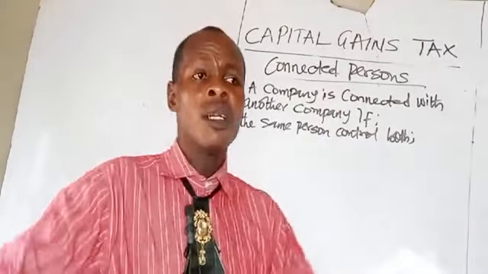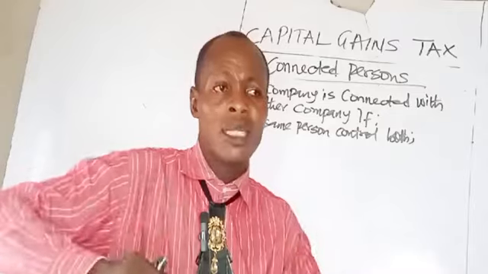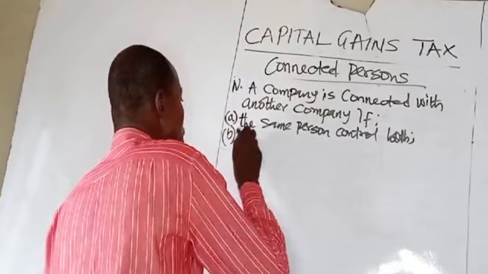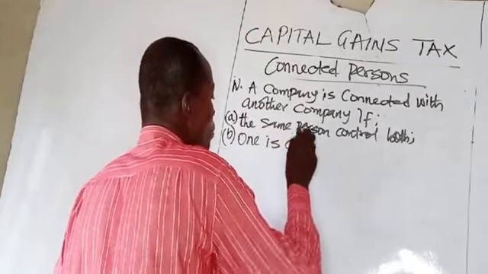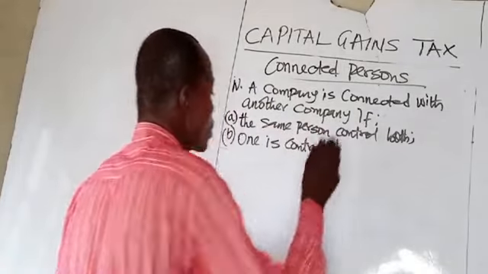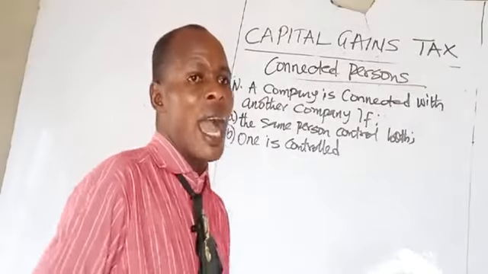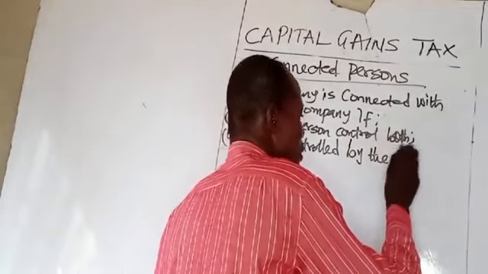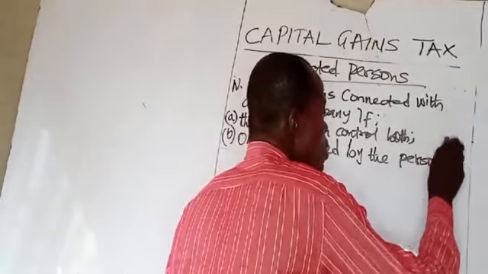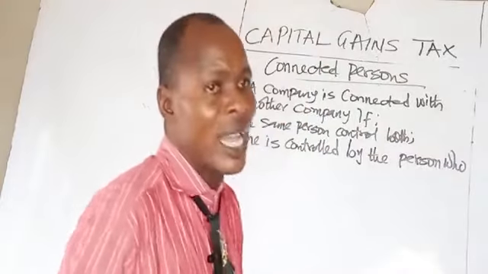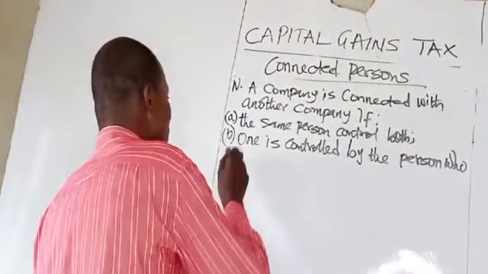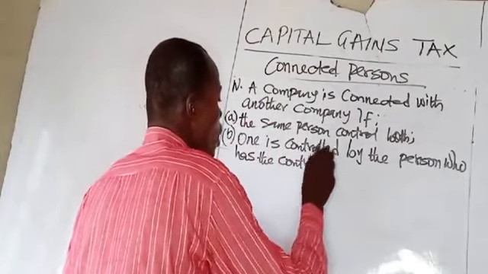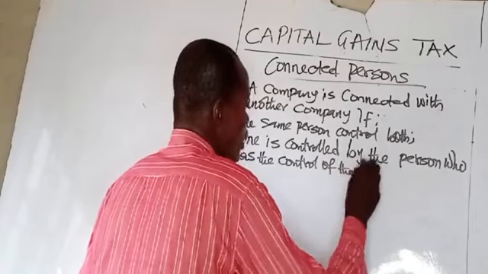Number two, one is controlled by the person who has the control of the other. One is controlled by the person who has the control of the other.